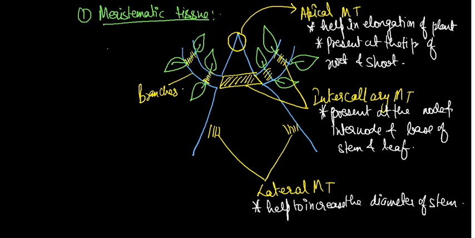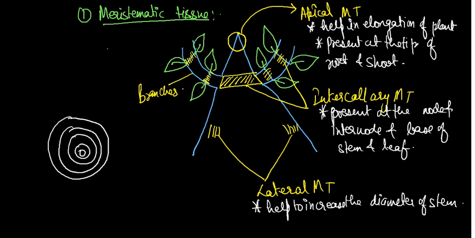If you see a wood log, then there are so many circular rings present in that wood log. Okay, that circular ring is simply called as cambium ring, and its growth is called as secondary growth.